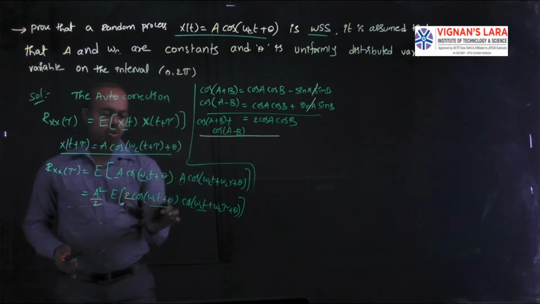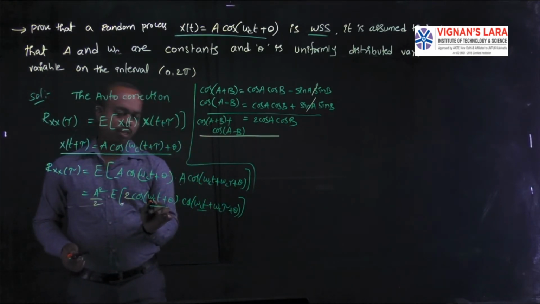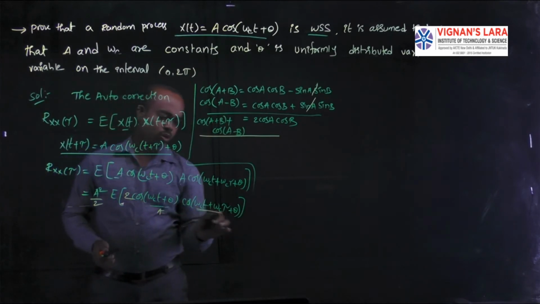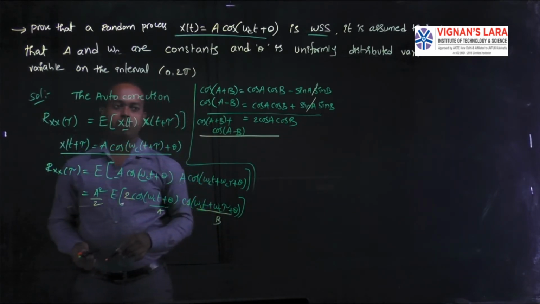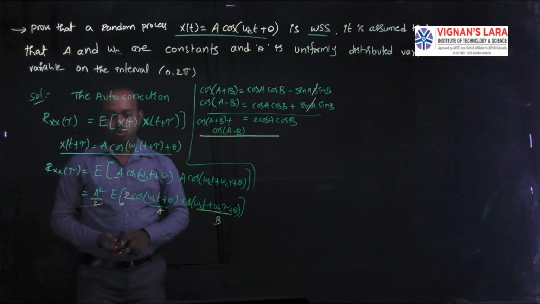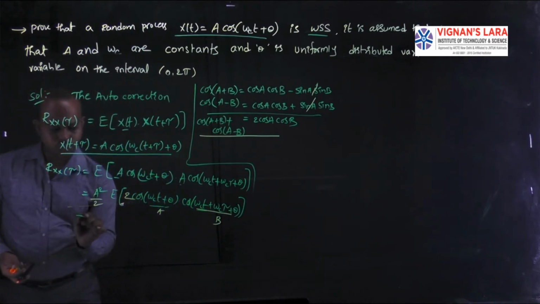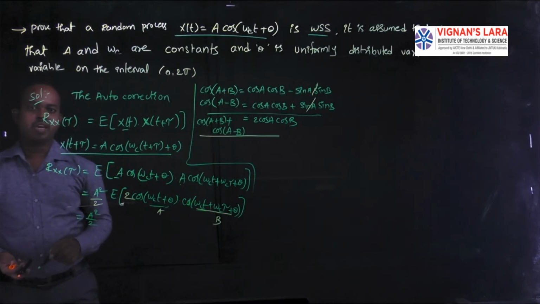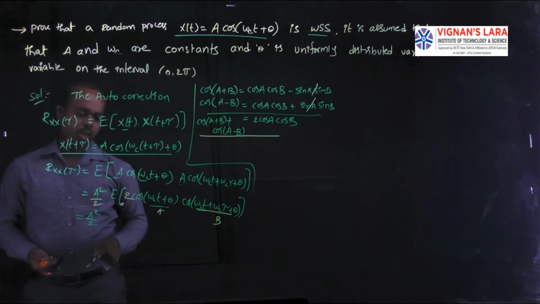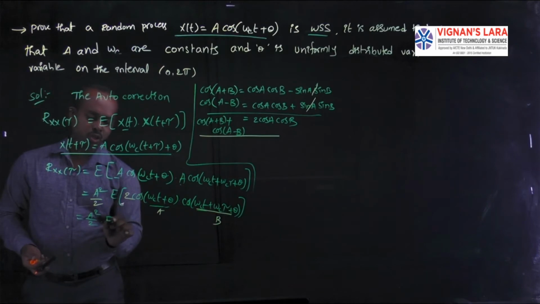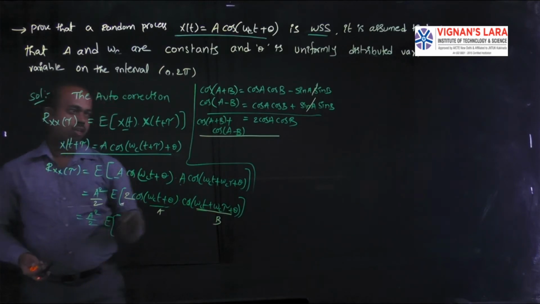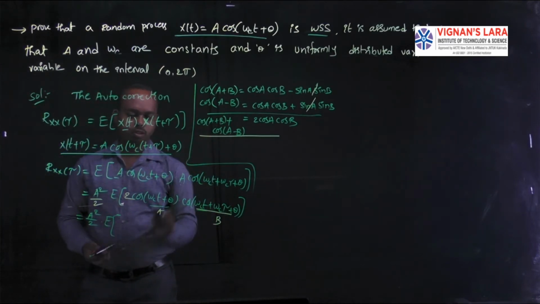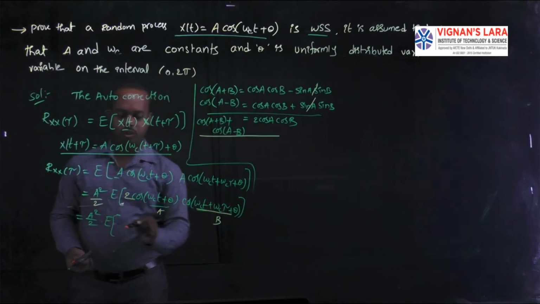Here this total function is a and this total function is b. Based on that formula, I have to simplify this one, that is A square by 2 and the expectation of cos of a plus b.